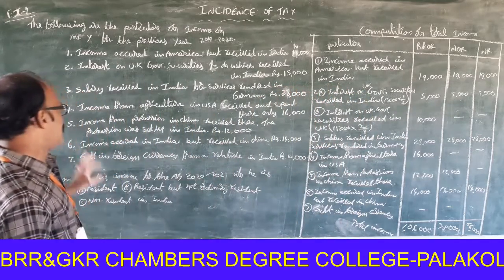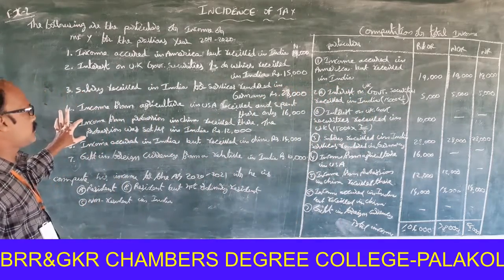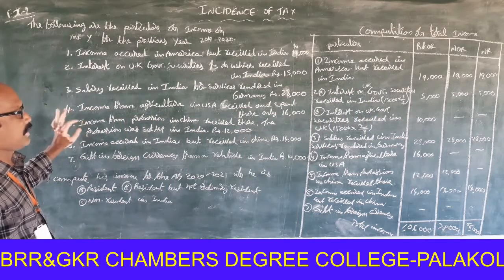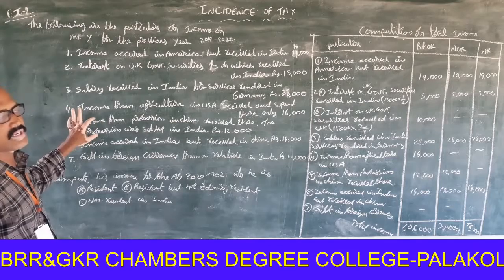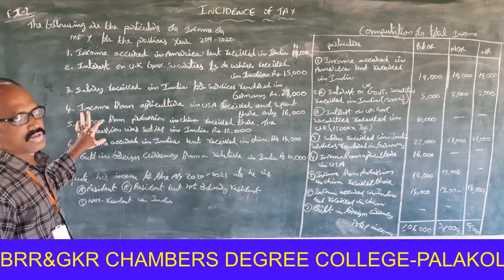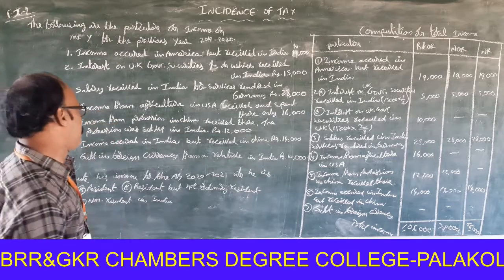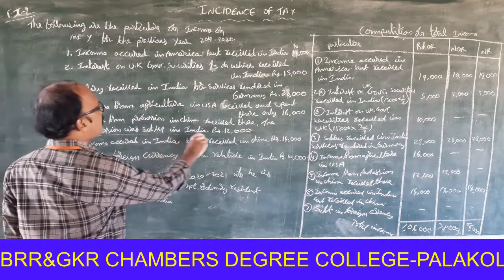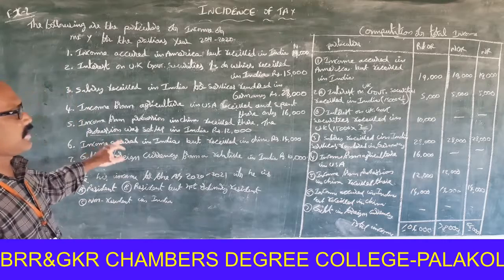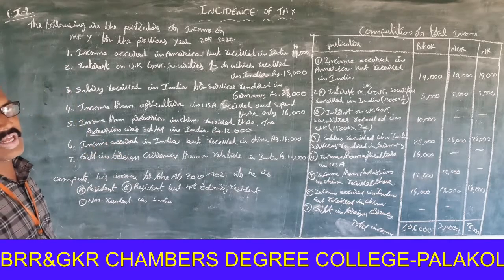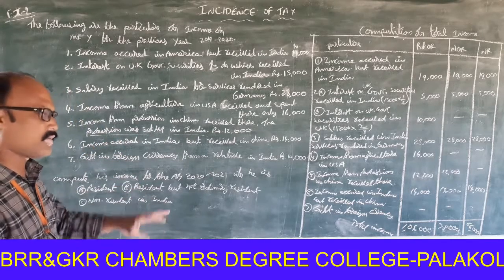Next one. Income from profession in China received there, and the profession was set up in India. Income earned outside India and received outside India is to be treated as foreign income. But the profession was set up in India, so it is controlled from India.